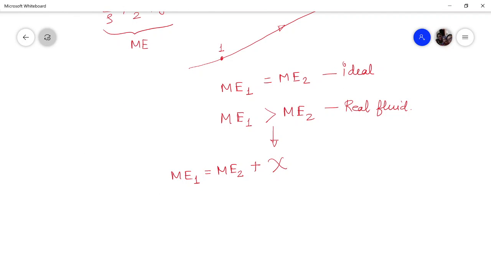So in expanded form, P1 by rho plus V1 square by 2 plus gz1 will be equal to P2 by rho plus V2 square by 2 plus gz2 plus chi. This chi is the work done per unit mass of the fluid element against the friction in flowing from point 1 to point 2 along that streamline.